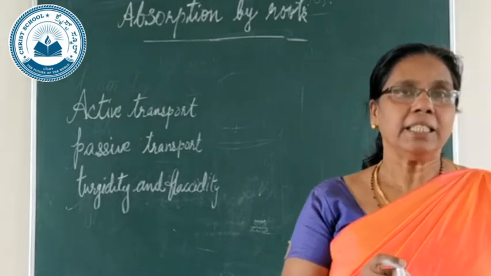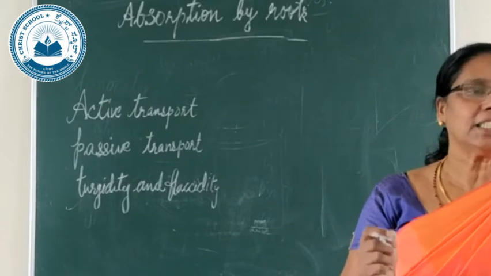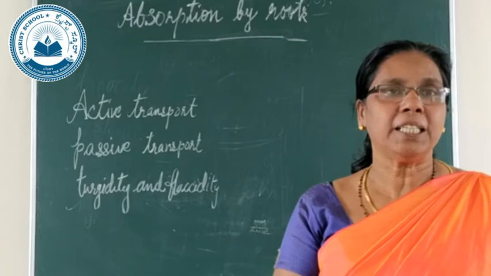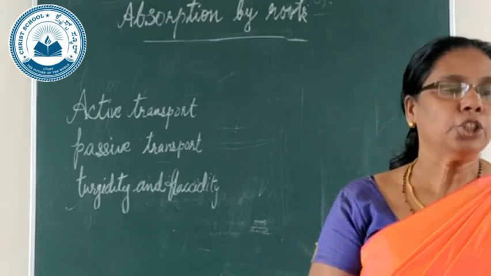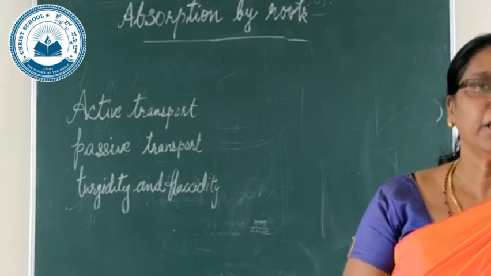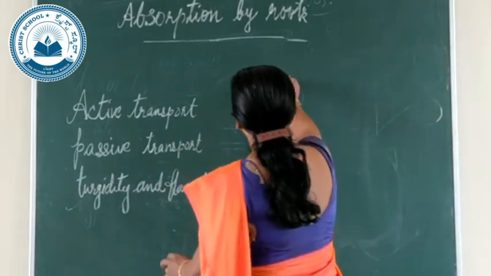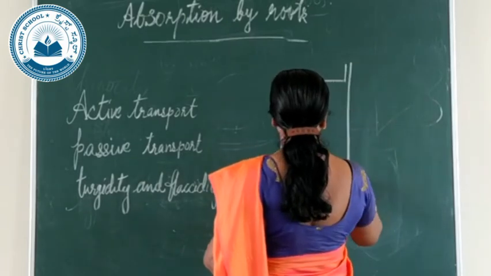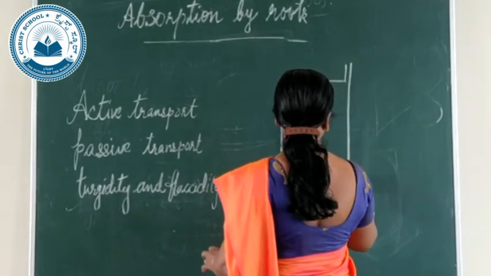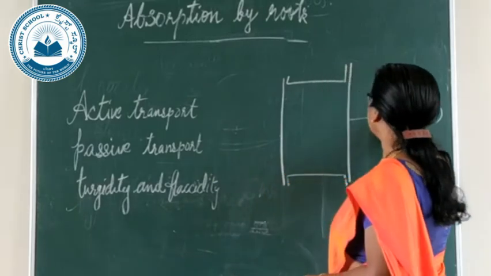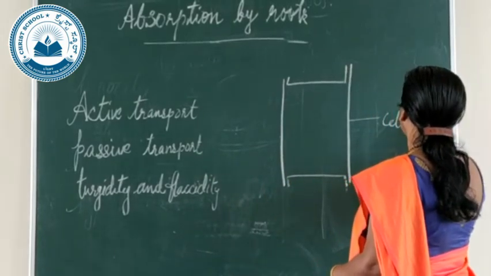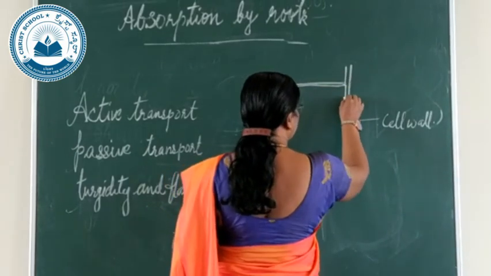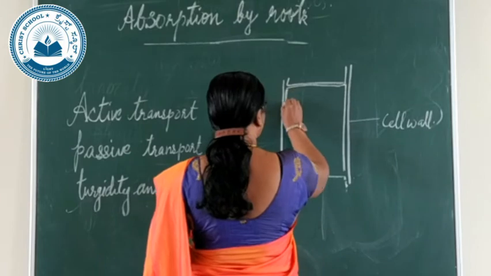When the cell is turgid, the cell wall is stretched under pressure from inside, and in turn it presses the contents towards the center of the cell. So this is the cell outside. This is the structure of the cell of the plant. You can see externally what is present. Yes, this is the cell wall. And inside that, close to that, you can see a cell membrane like this.